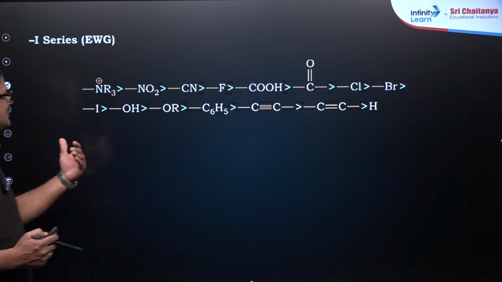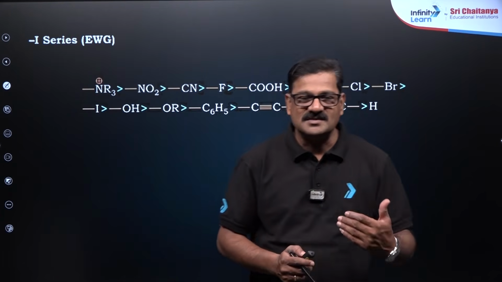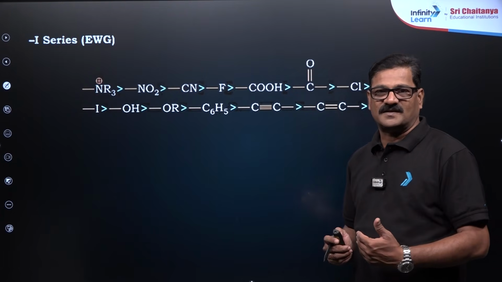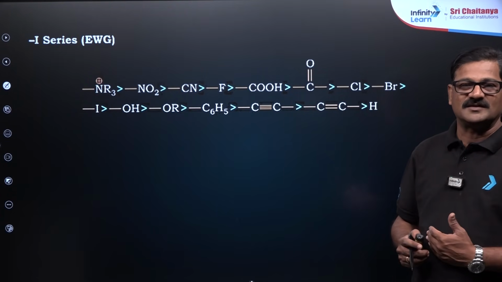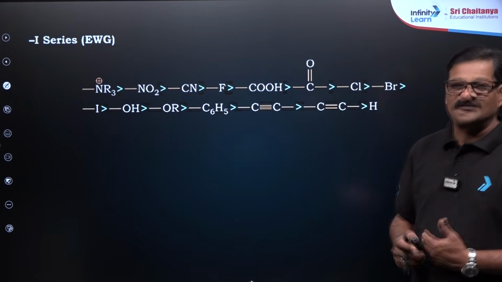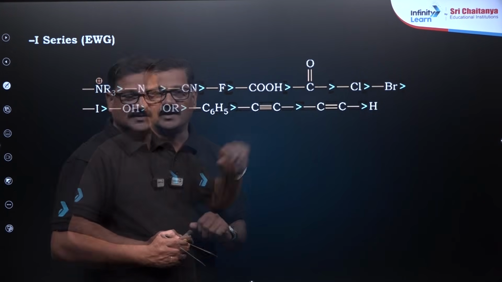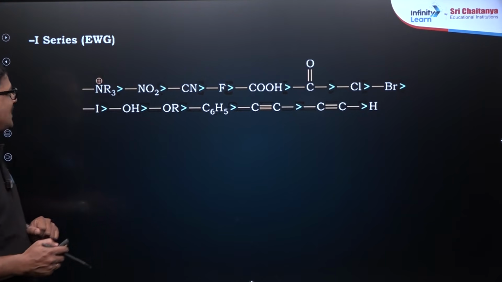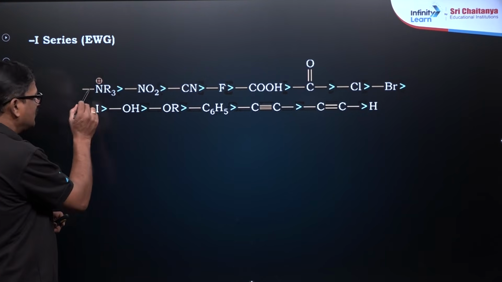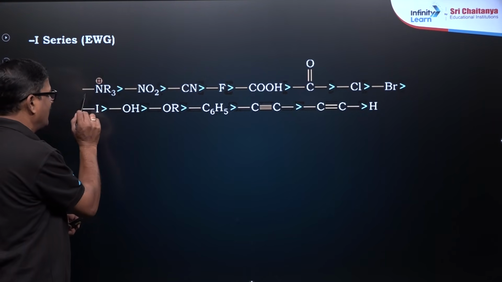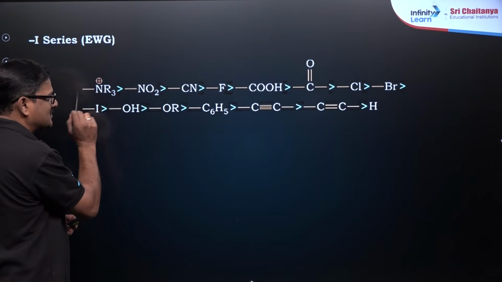So, the minus I series, negative inductive effect series, this is the order of the negative inductive effect series. Sir, how do I know that? Do we have to learn all these by heart? It is not like that. So, what exactly does it want to say? You put this and this and compare, and the electronegativity of N plus is greater.